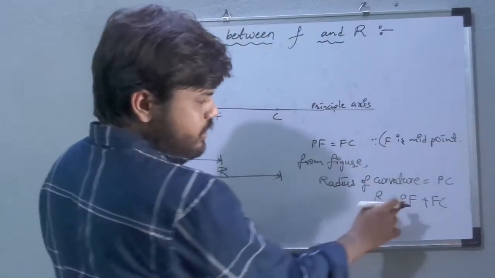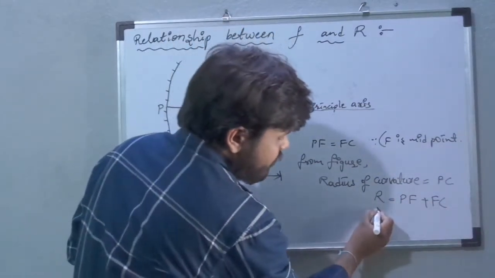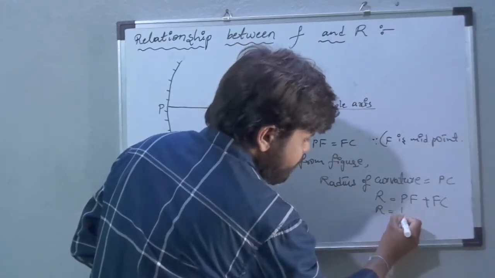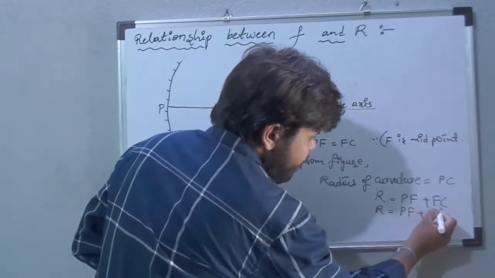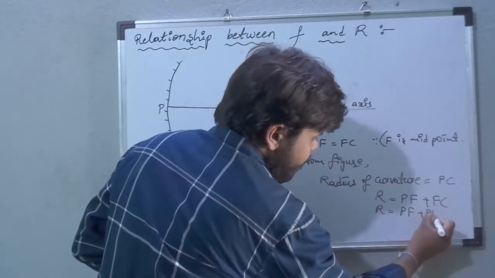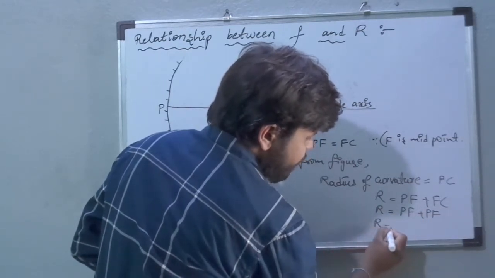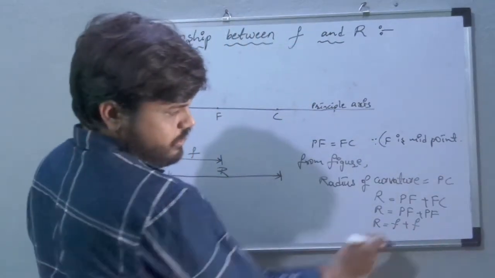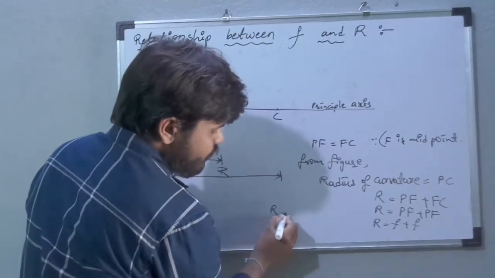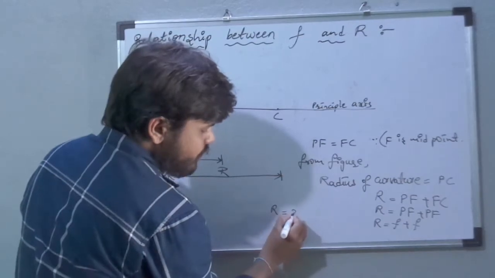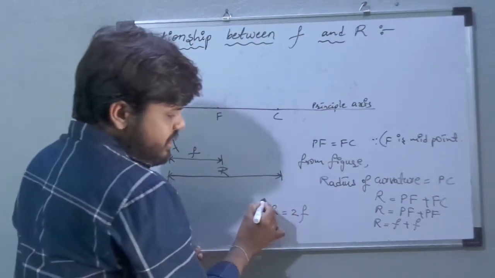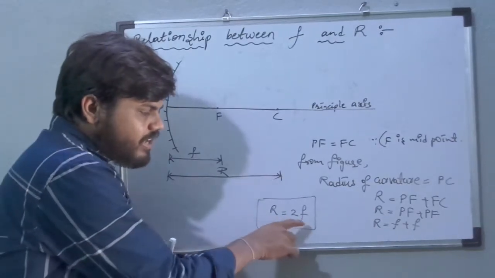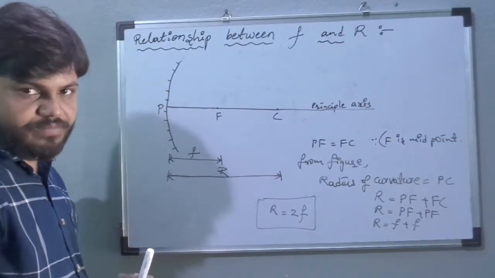We already know these two distances are equal. Instead of FC, we can write PF. PF is nothing but focal length, and here also focal length. So R equals F plus F, which is 2F. This equation gives the relationship between radius of curvature and focal length.